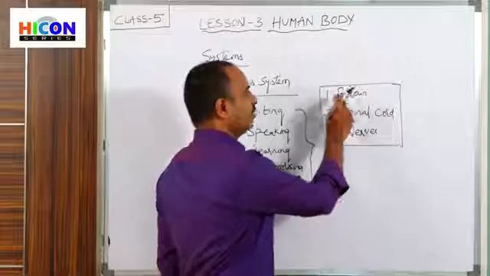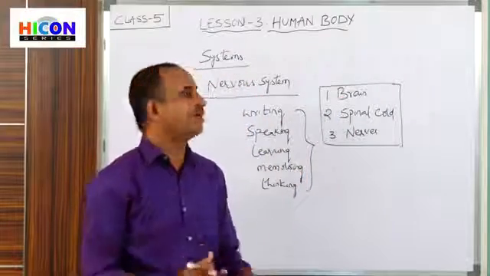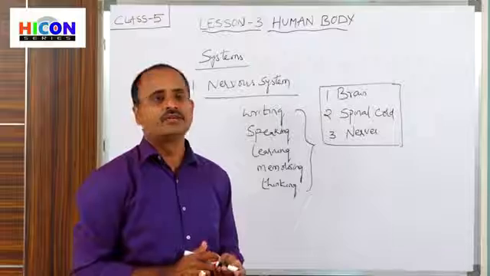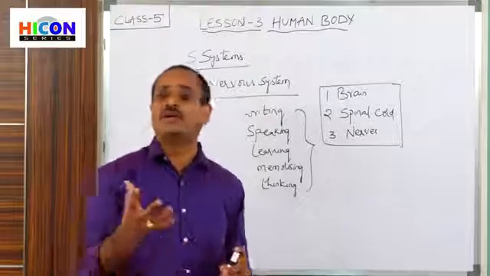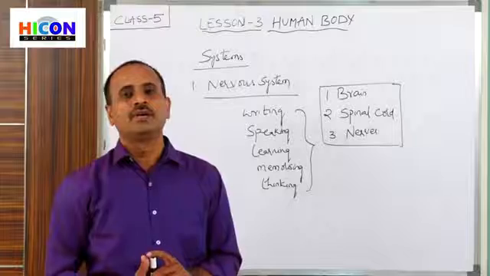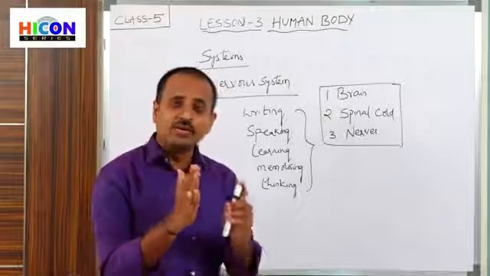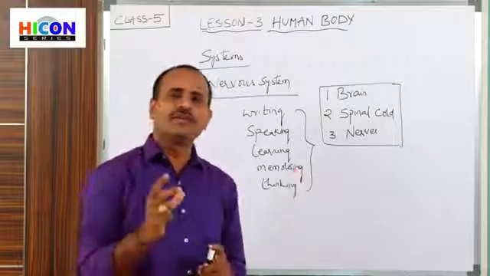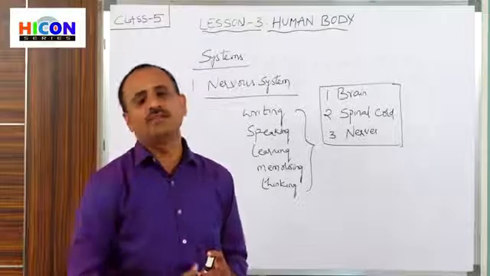And brain is one of the important parts. So brain is the important organ of the nervous system. So what does the brain do? Have you ever seen the picture of the human body, children? So the human body will be divided into 2 parts. Have you ever eaten a walnut? Our brain looks like a walnut.